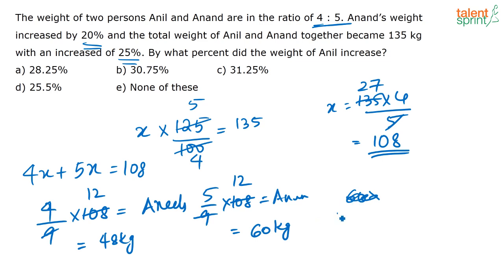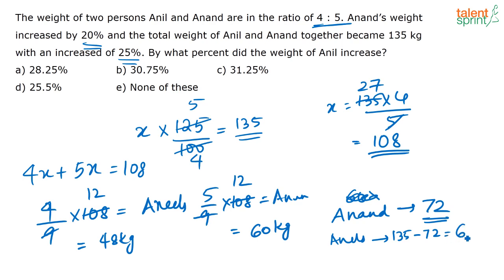So now Anand's weight has become 72. Now we have to know how much Anil's weight has increased. See, now the total weight is equal to 135 and Anand's weight is 72. So what is Anil's new weight? Anil's new weight is nothing but 135 minus 72, correct? That is equal to 63. So this is Anil's new weight.